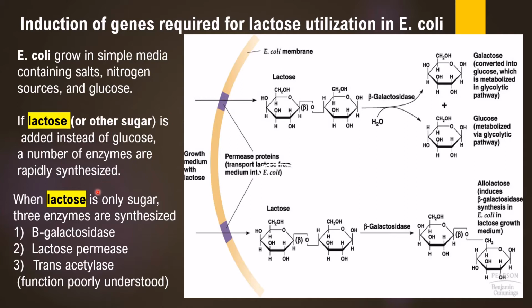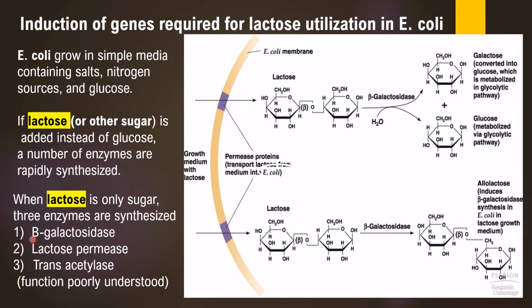For example, if the cultivation medium contains only lactose, in order to utilize lactose as a source of carbon and energy, the lactose present inside the cultivation medium needs to be taken up by the bacterial cell. In order to utilize that lactose, three different enzymes are required.